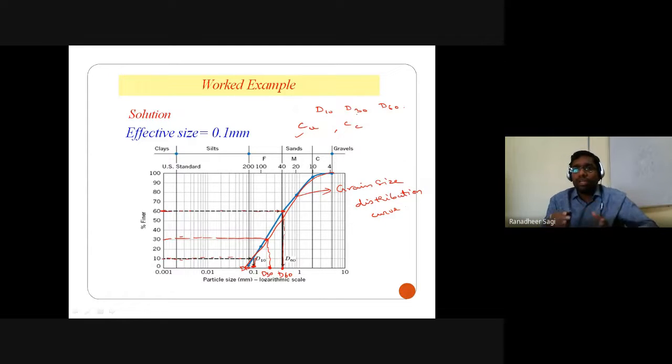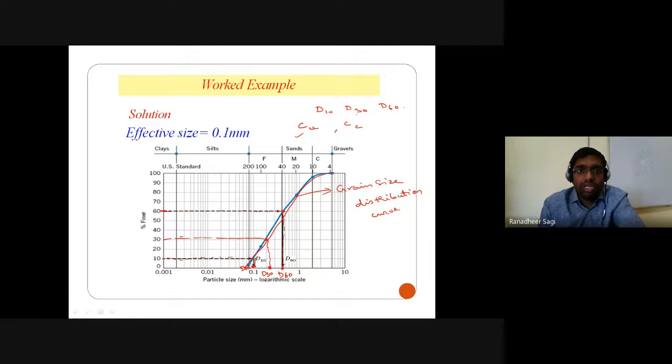So upon knowing your CU and CC values, we can go on to classify this particular soil. What is the percentage of particles referring to that of the gravel in this soil? We didn't have any percentage of the particles getting retained over and above your 4.75 mm sieve. So the percentage of gravel particles in this soil is equal to 0.